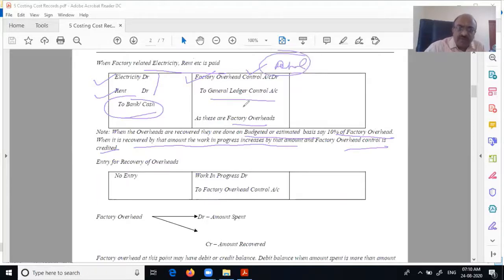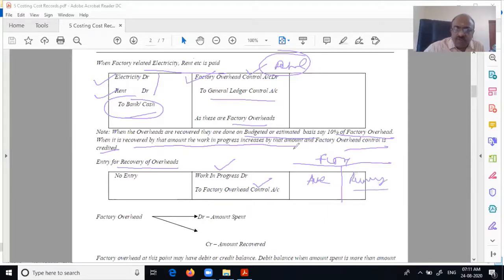But for the recovery at a particular rate, we don't pass any entry in financial books. Whereas here, we debit work in progress and credit factory overhead control. Therefore, in the factory overhead control account, the debit side is actual, the credit side is recovery.